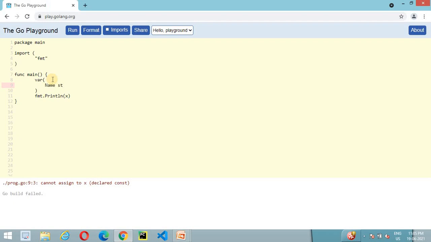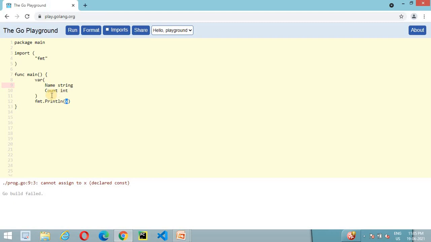Here we are using name of string type and count as integer.